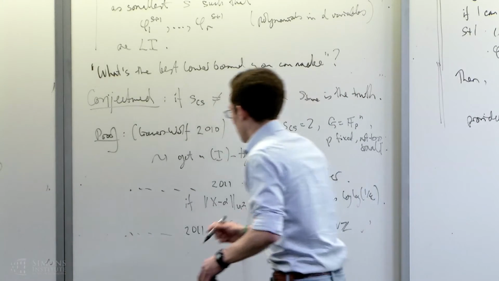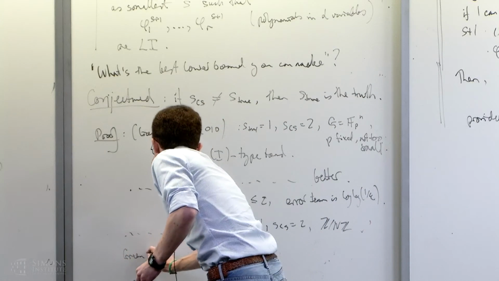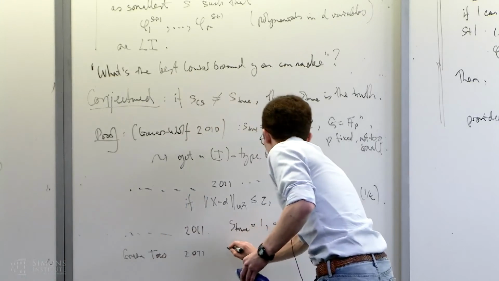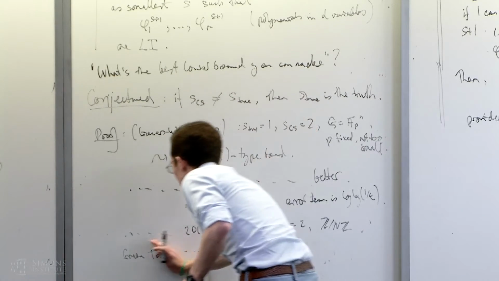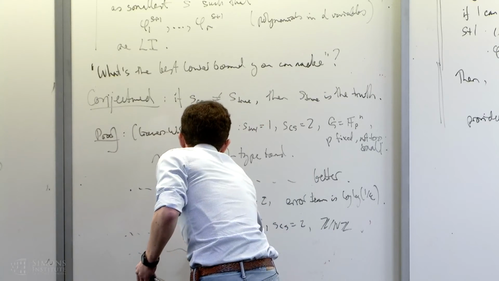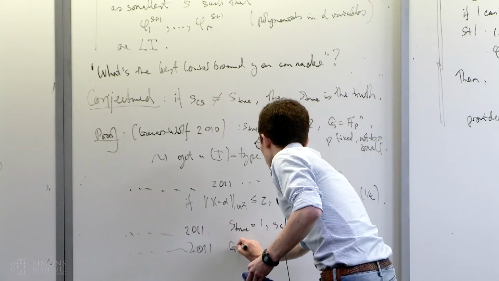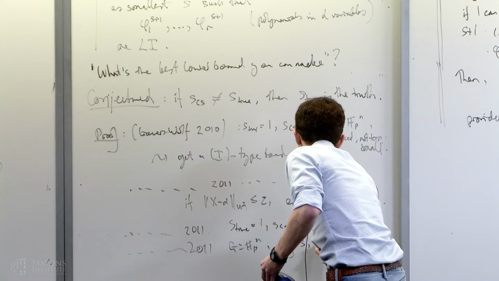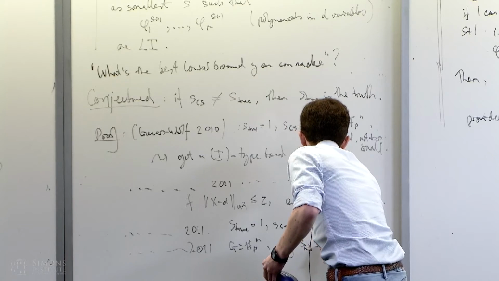And then Green and Tao in 2011, I think, showed the same thing. Sorry, the one more Gowers and Wolf paper I haven't finished yet. Also in 2011, they show for G is F_p^n, and any S true and S Cauchy-Schwarz.